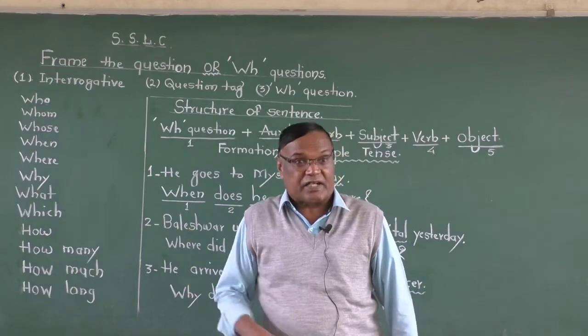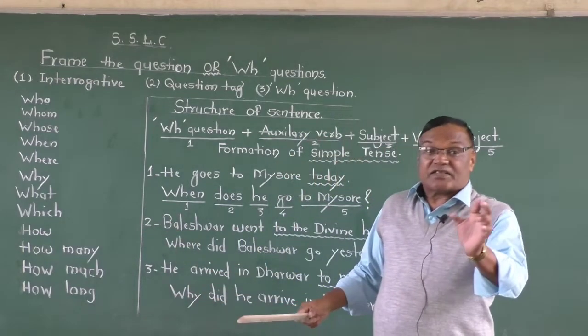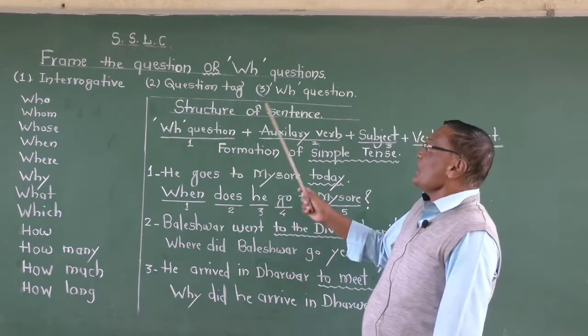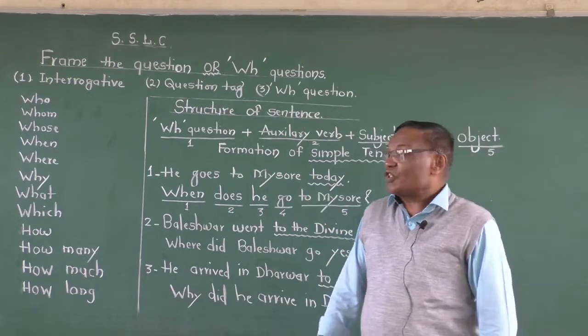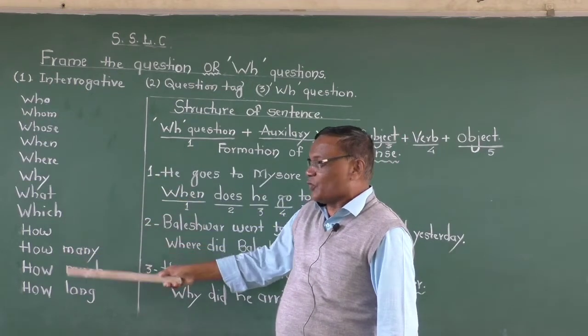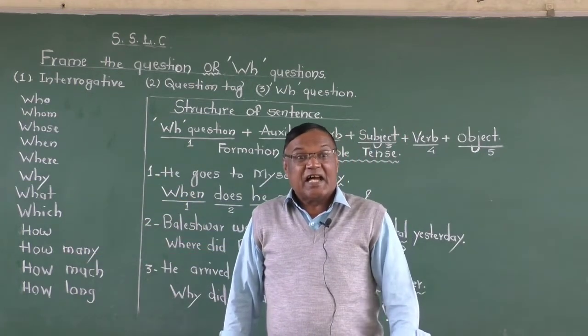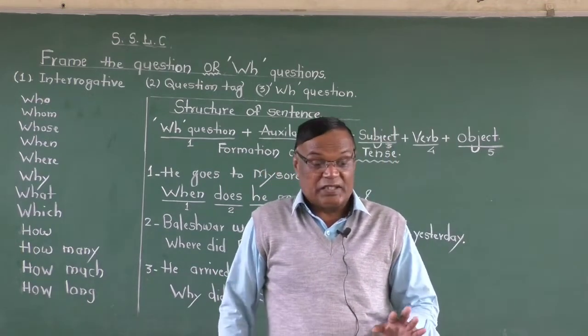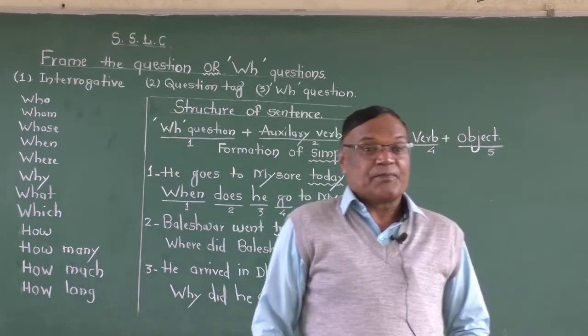Interrogative, prashnarthak vakya. Question tag, it's a very short one, means थोडक्यात अगदी विचारलेला प्रश्न. And the WH question means you are using all these WH words, interrogative pronouns, in a sentence, and then you form the sentence. That is called frame the question.